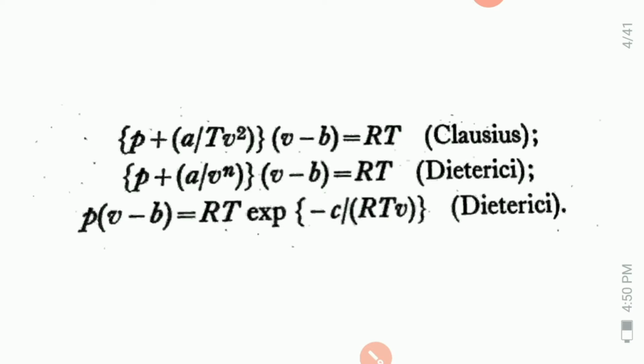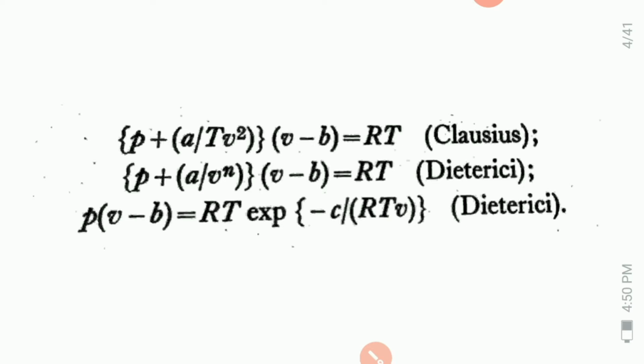This is Clausius. Then P plus A upon V to the power n, V minus B is equal to RT. Dieterici. And this also, P in bracket V minus B is equal to RT exponential of minus C upon RTV. This is also Dieterici.